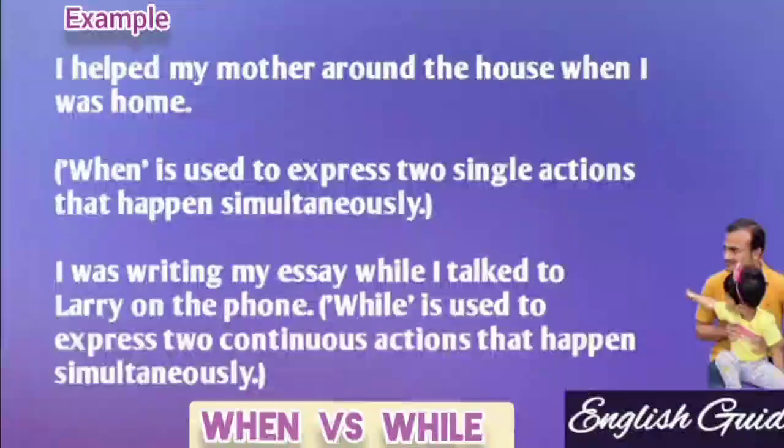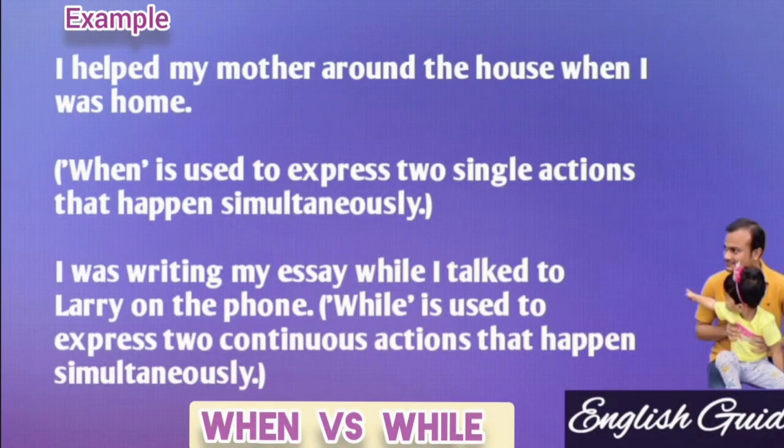I helped my mother around the house when I was home. Here, I helped my mother is a single action, and when I was home, staying home, also is a single action. So here two single actions are happening simultaneously.